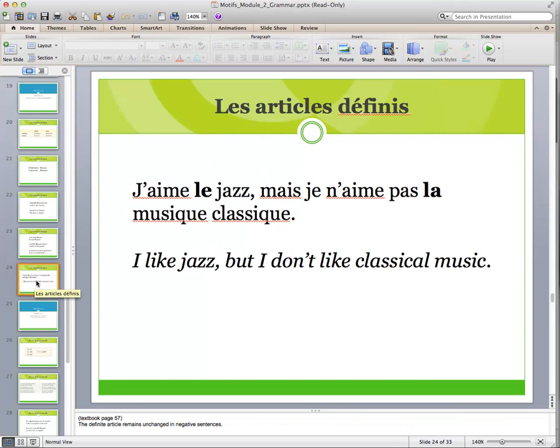In the negative, you don't change the definite article. J'aime le jazz, mais je n'aime pas la musique classique. I like jazz, but I don't like classical music. And again, here you can see that we do not use an article in English. We don't say, I like the jazz, but I don't like the classical music. In French, however, you have to have an article in front of every noun.